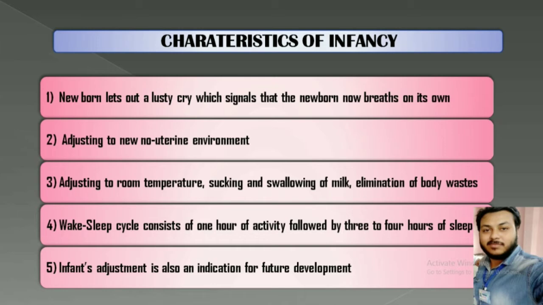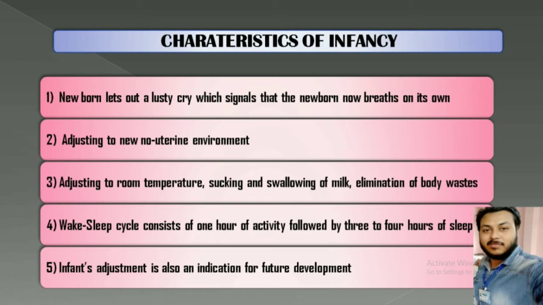Then elimination of body wastes. Inside the mother's womb, there is no need to eliminate body waste through the eliminating organs of the human body, but now he has to learn. Then the wake-sleep cycle consists of 1 hour of activity followed by 3 to 4 hours of sleep.